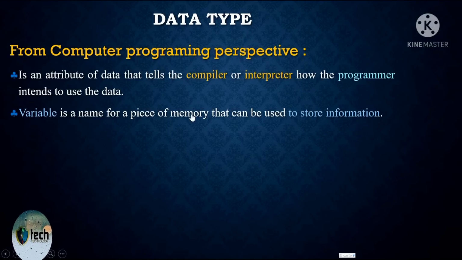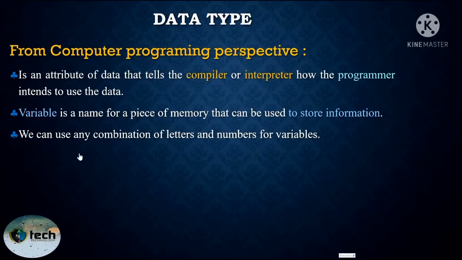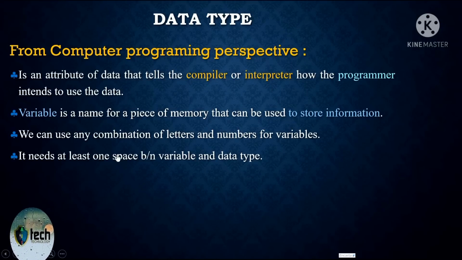A name for a piece of memory that can be used to store some information. So variable declaration: to declare a variable, we can use any combination of letters and numbers for a variable. But it cannot start with a number, and it can start with an underscore, but it cannot be any reserved word or keyword, and it needs at least one space between the variable and the data type.